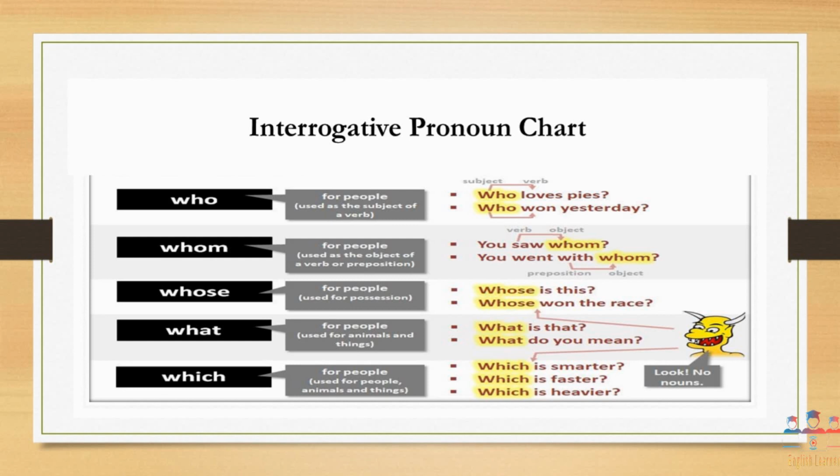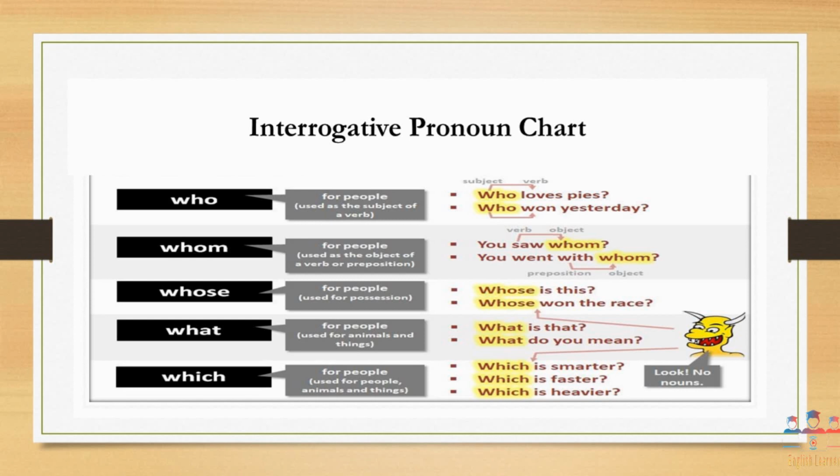What is used in the context of animals and things. For example, what is this? What do you mean? The last one is which, used in the context of referring to people or things.